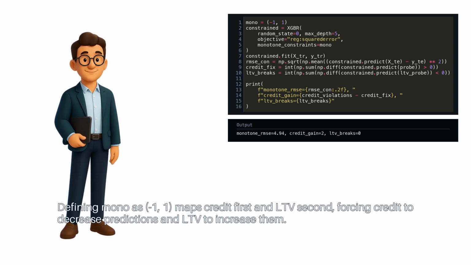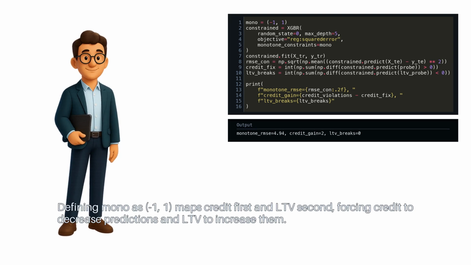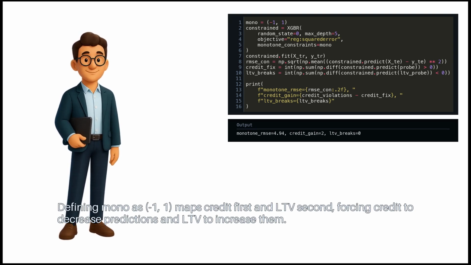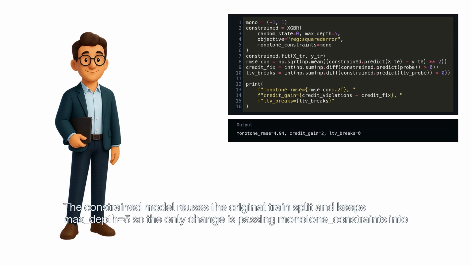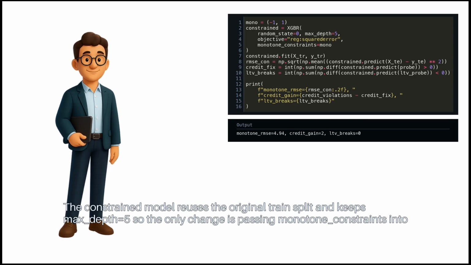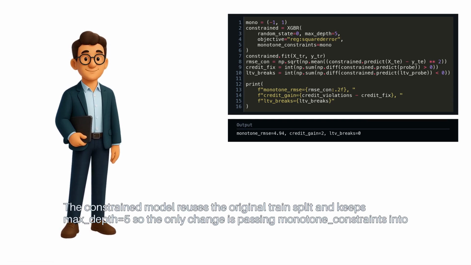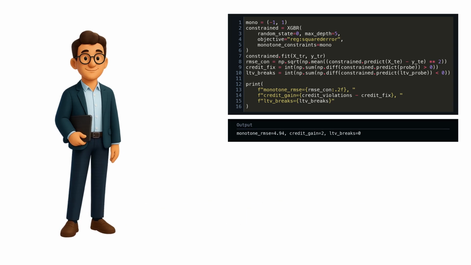Defining mono as -1,1 maps credit first and LTV second, forcing credit to decrease predictions and LTV to increase them. The constrained model reuses the original train split and keeps max depth equals 5. So the only change is passing monotone constraints into XGBR.